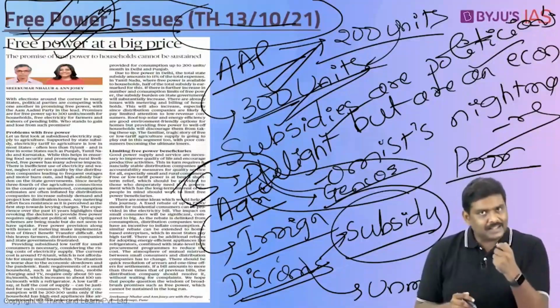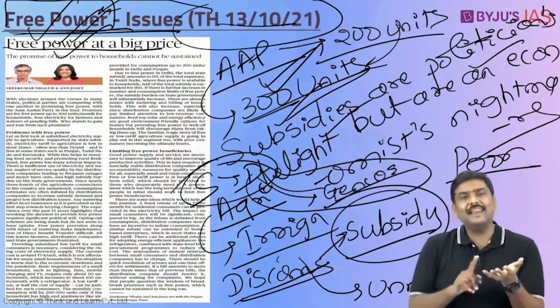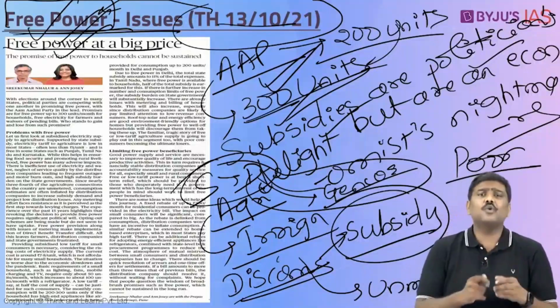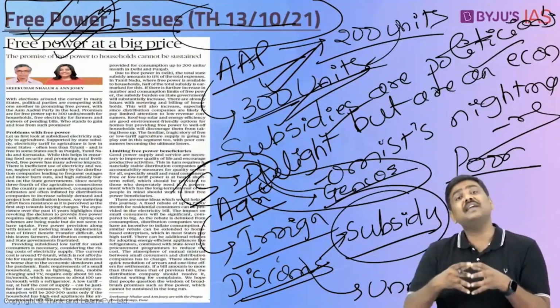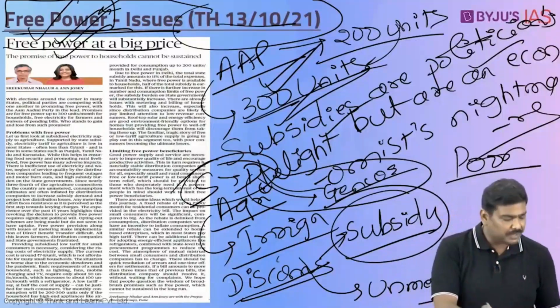So these are some of the very important points with respect to the discussion of free power. But please understand, electricity has to be supplied. There is no doubt regarding this. You need to ensure that electricity, in terms of quantity as well as quality, is supplied to the households. And whenever you provide this electricity, at least ensure that the expenditure you incur will be used in an efficient manner. That is the argument here.